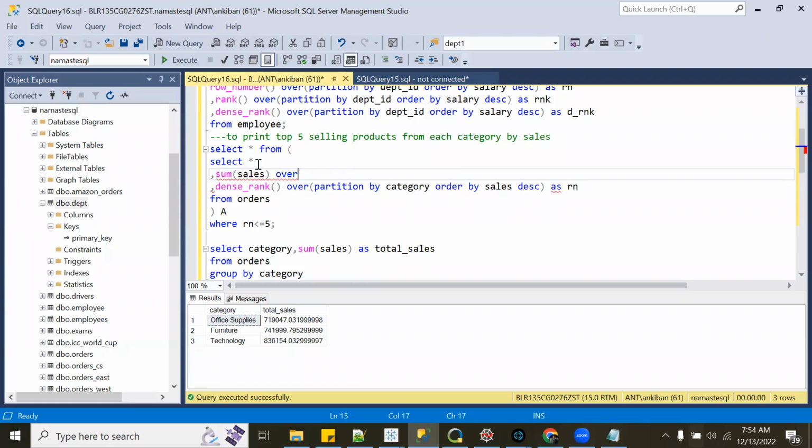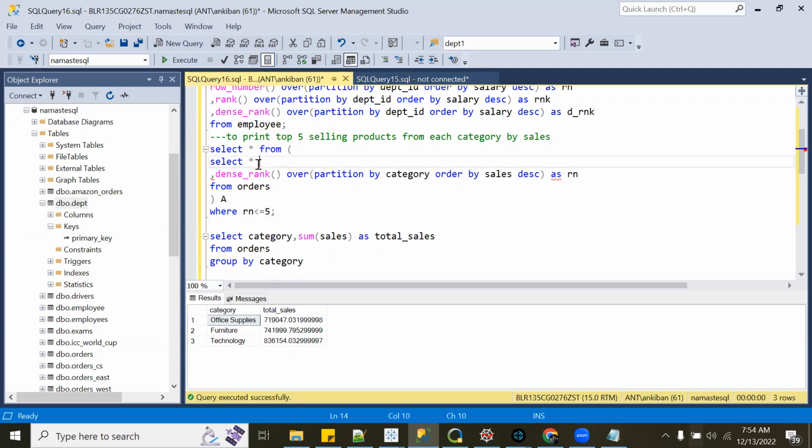We have not discussed this, right? Sum of sales with over clause. I'm just thinking we can use aggregate functions with windows also. That's a different thing. But whatever we have discussed, we have to find a solution within that.